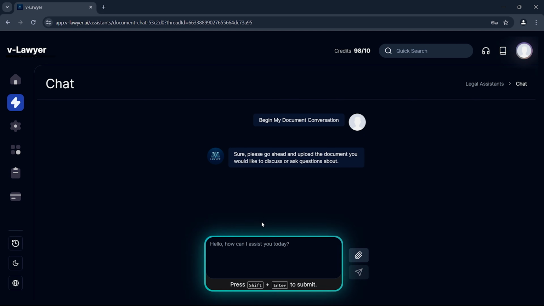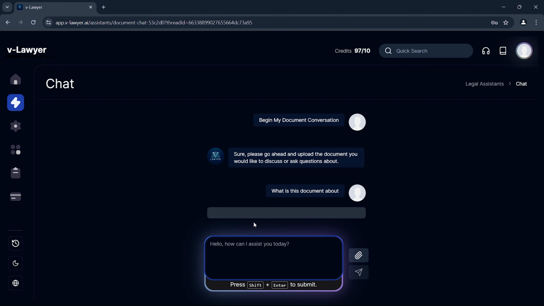I want to inquire about the subject matter of this document because, as you know, legal documents can be quite complex and difficult to understand. There's a real need for artificial intelligence in the legal field, just like vLawyer.